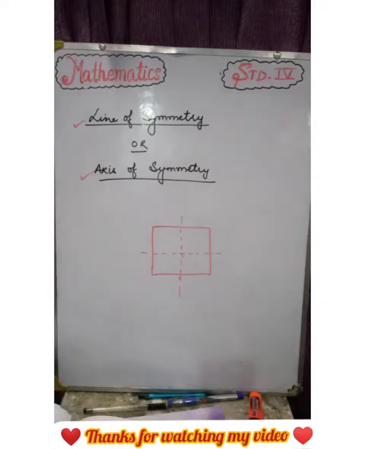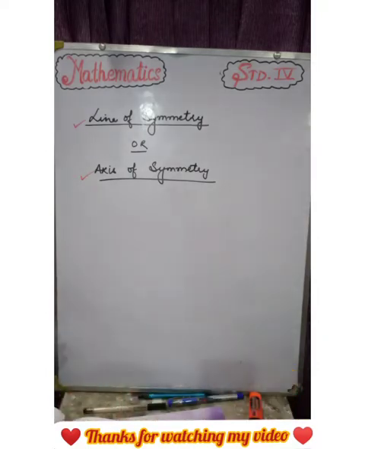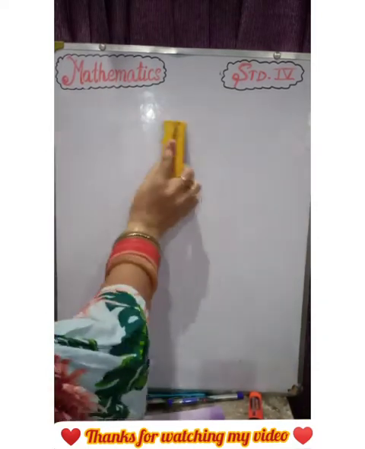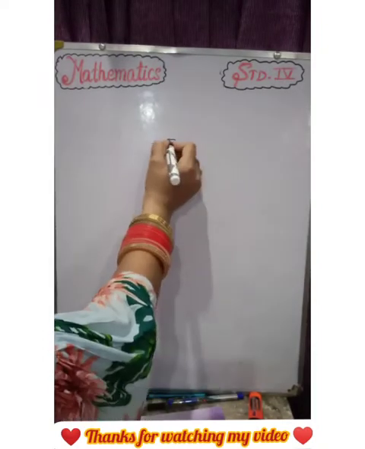Okay, next is point symmetry. What is point symmetry? The circle with center O is everywhere alike around that point. So this is known as point symmetry. As I discussed earlier, a circle has a center point, and from the center point all the points are at equal distance.